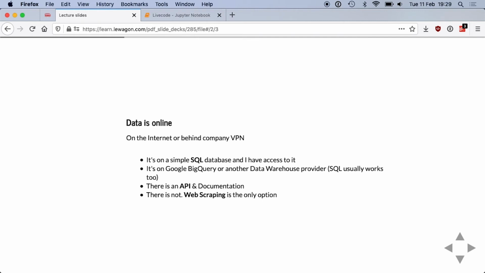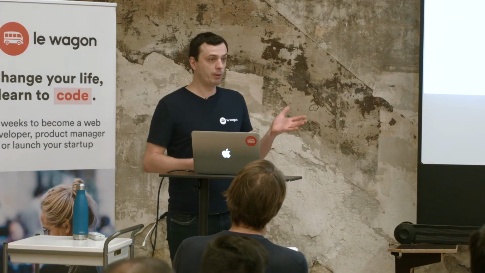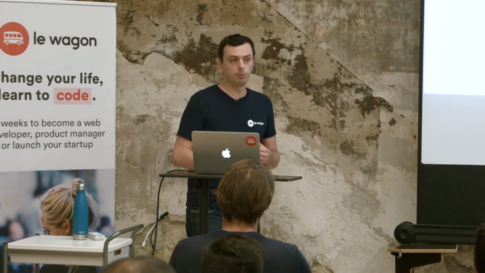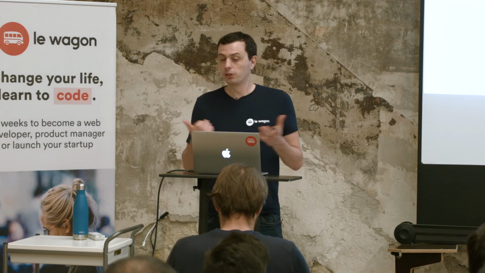Data may be online as well. It could be inside a database, and then to query the data, you need to know the language SQL. SQL is the language that you can use on PostgreSQL, Microsoft SQL Server, MySQL, etc. So it's a standard query language to talk to a database. Now that we have very big repositories of data, sometimes a SQL database is not enough, and so we move the data to a cloud, and that will be, for instance, BigQuery if you use Google, but that could be any data warehouse software like Snowflake, for instance.